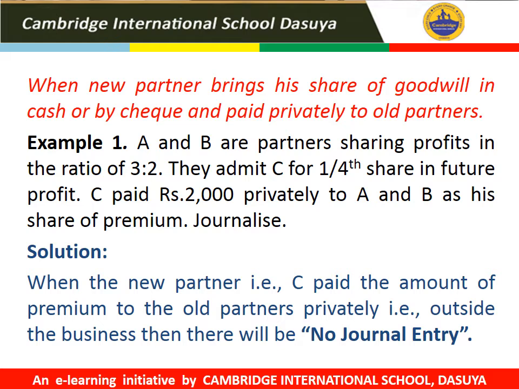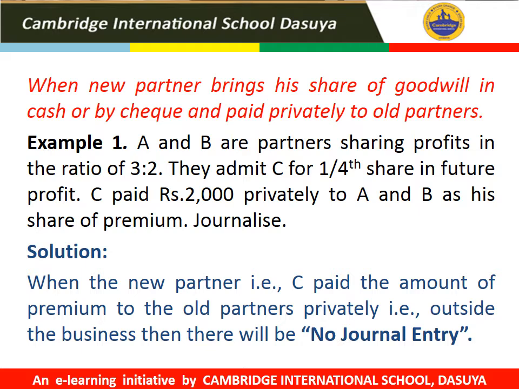Start with the first case, when a new partner brings his share of goodwill in cash or in the form of cheque and pays privately to old partners. For example, A and B are partners sharing profits in the ratio of 3:2. They admitted C for 1/4 share in future profits. C paid rupees 2000 privately to A and B as his share of premium.